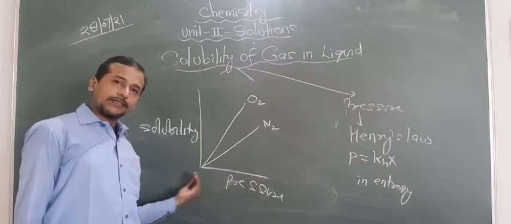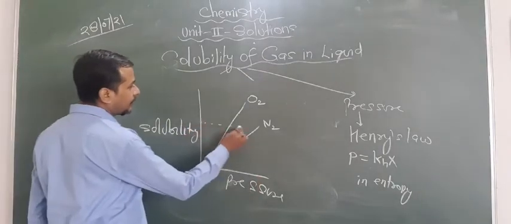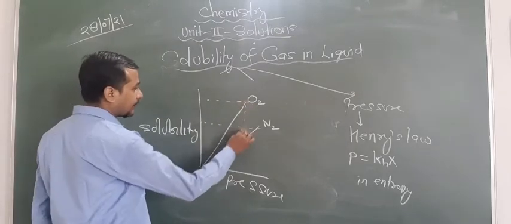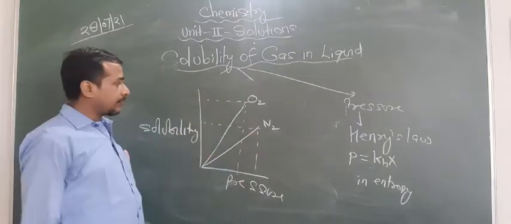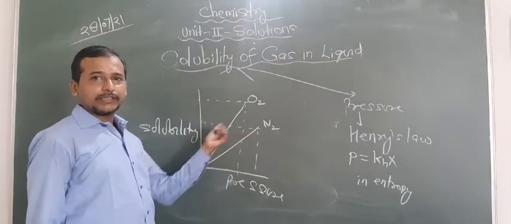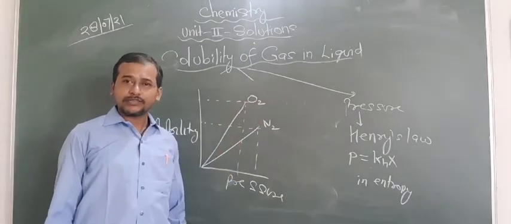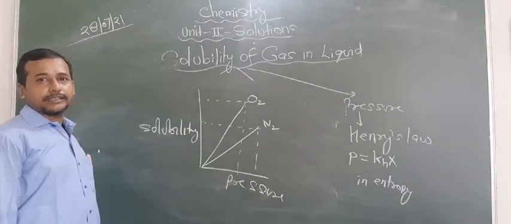If pressure on this side increases, solubility on this side increases. So look at the solubility of N2 and solubility of O2 against pressure. So this denotes that N2 is less soluble than O2. Okay? So that means by applying pressure, we can increase the solubility.